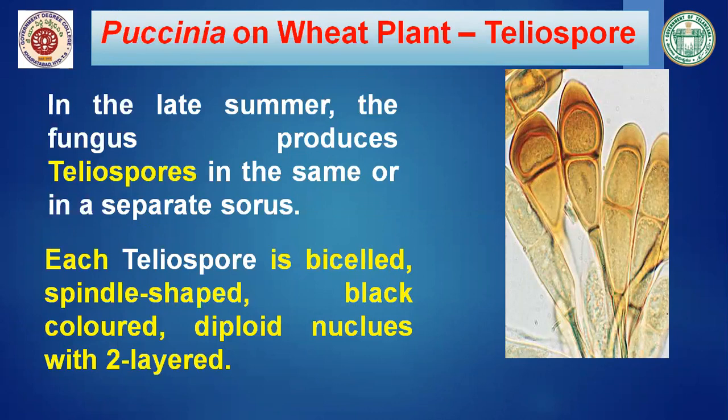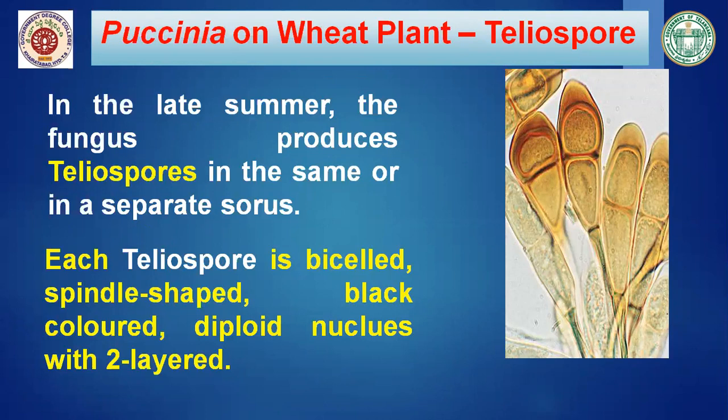That mycelium forms a mat-like structure below the epidermis, and from that you can see two-cell stages develop, and the upper cell develops into a teliospore. Each teliospore is bicelled, spindle shaped, black colored, with a diploid nucleus and two layers.